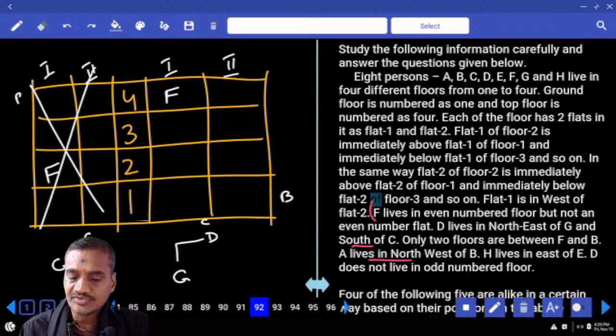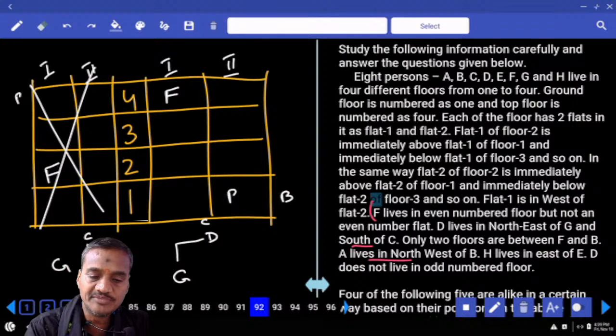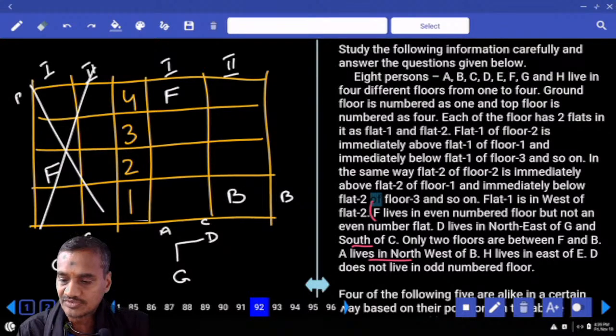And A lives to the northwest of B. As A is to the northwest of B, B must be at this place. Hence, A must be on the first floor.